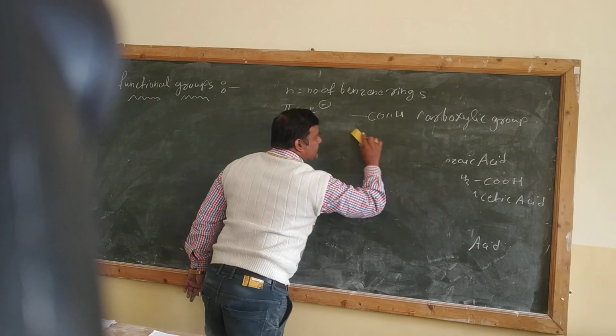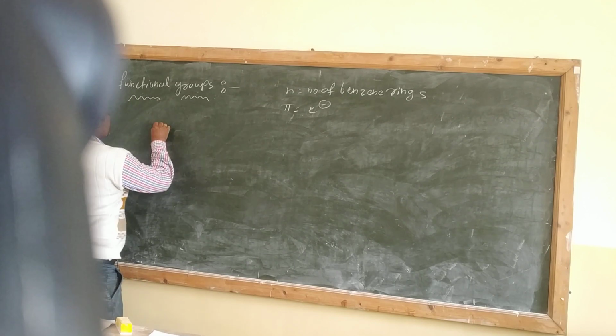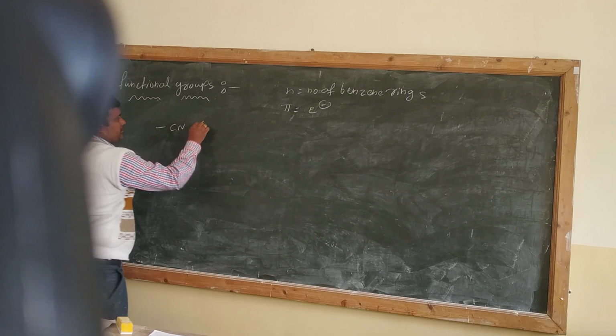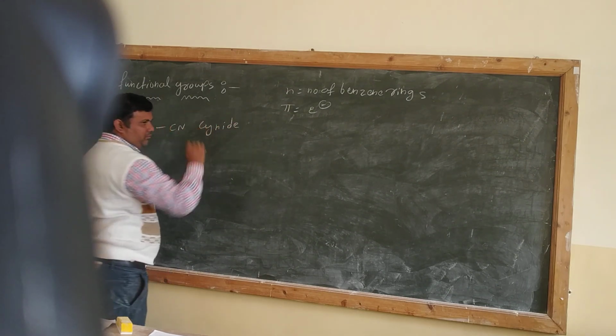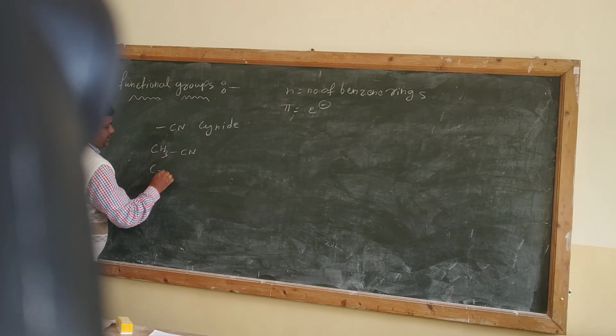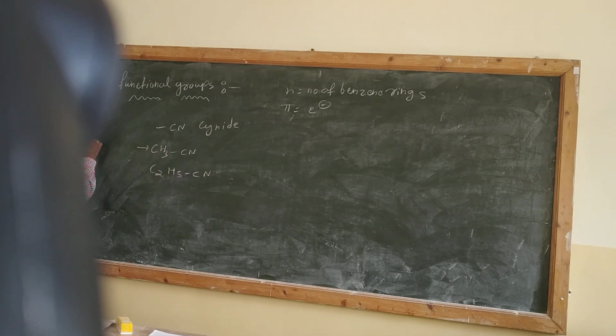Okay, one more functional group is present. You can note down, that is the cyanide. CN, cyanide. Write down the name cyanide. And you can write down the compounds also for cyanide. CH3CN and C2H5CN. The name of this compound is methyl cyanide, and the name of this compound is ethyl cyanide. Okay, methyl cyanide and ethyl cyanide.